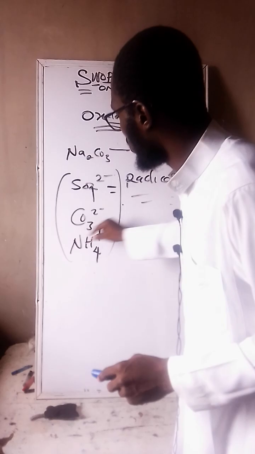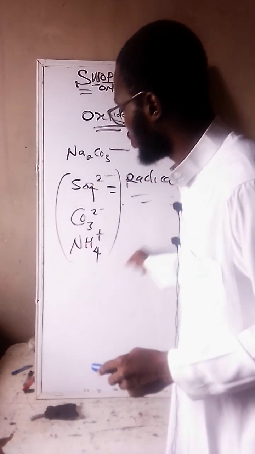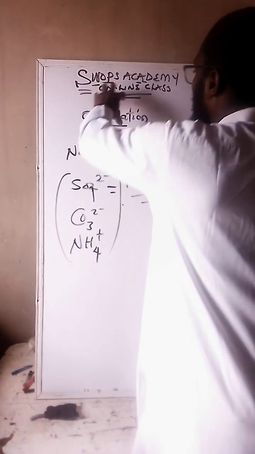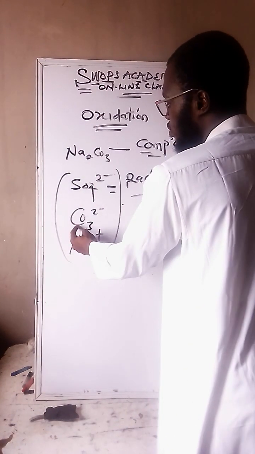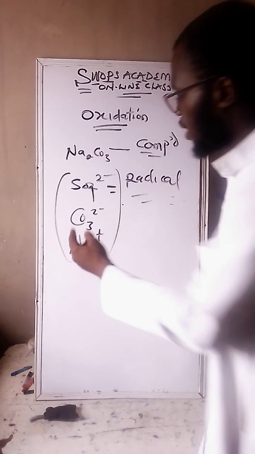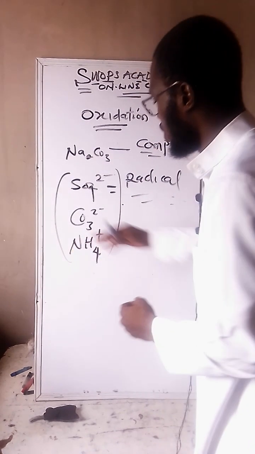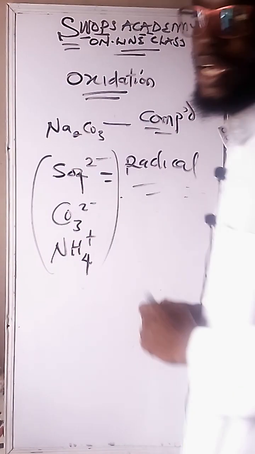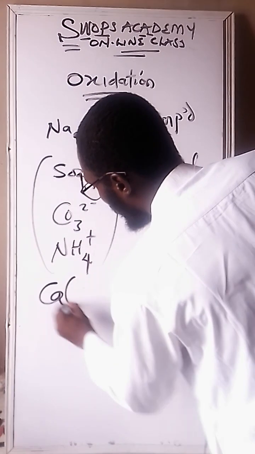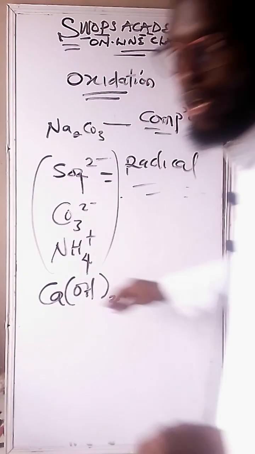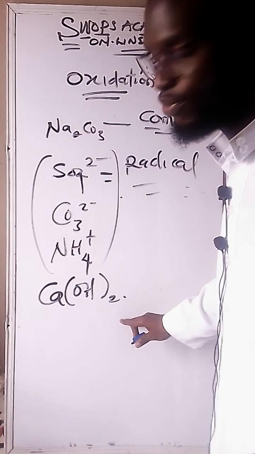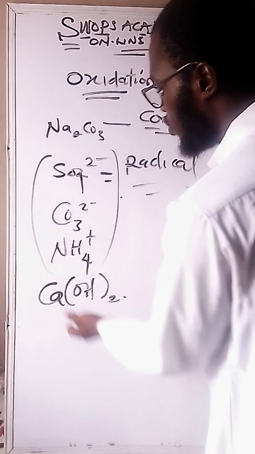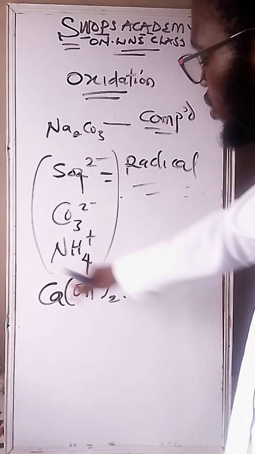The oxidation state of this one is 2 minus, and the oxidation state of this one is also 2 minus. The oxidation state of ammonium is +1. So we can actually apply this topic. JAMB can ask you to find the oxidation state of carbon, nitrogen, hydrogen, sulfur, or oxygen in a radical or in a compound like Ca(OH)2. This is slaked lime, the industrial name. The normal name is calcium hydroxide.